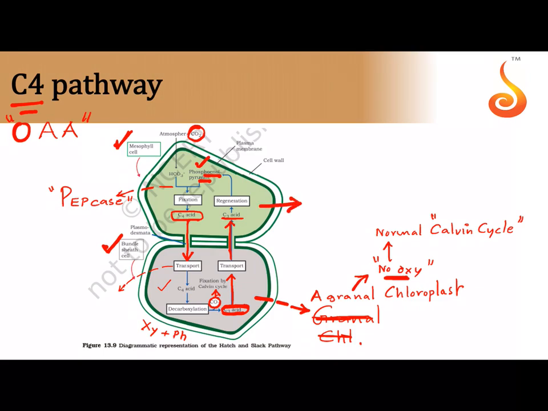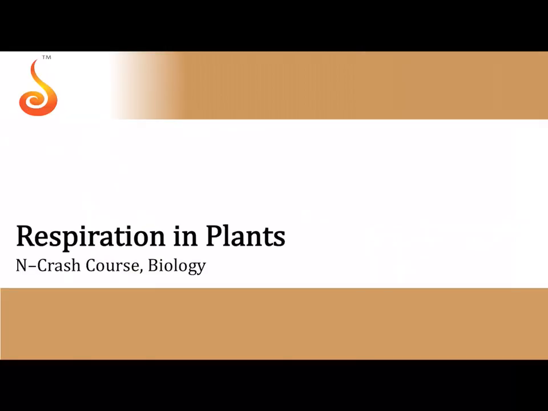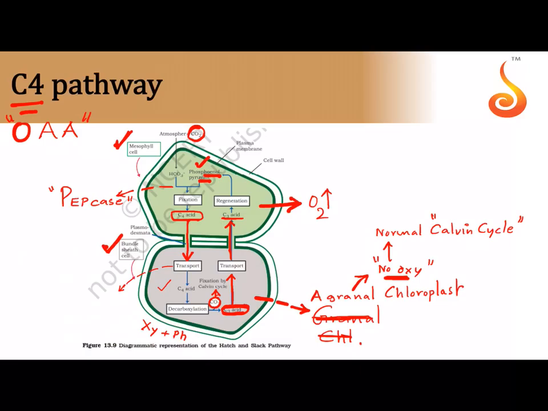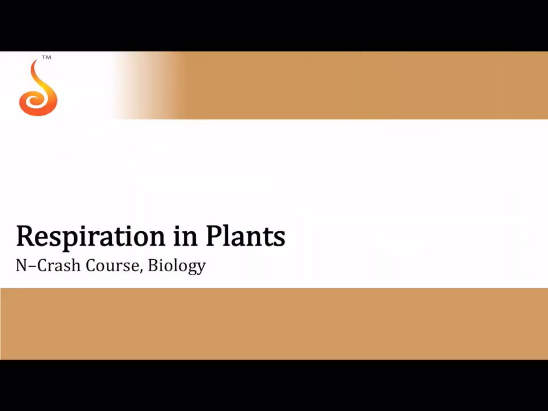Here in the mesophyll cell the Calvin cycle cannot happen because the chloroplasts are granal, and there is a lot of oxygen in it. When oxygen is very high, the Rubisco enzyme involved in the Calvin cycle will get deviated to a different pathway referred to as the photorespiratory pathway, and as a result the Calvin cycle will not happen normally.